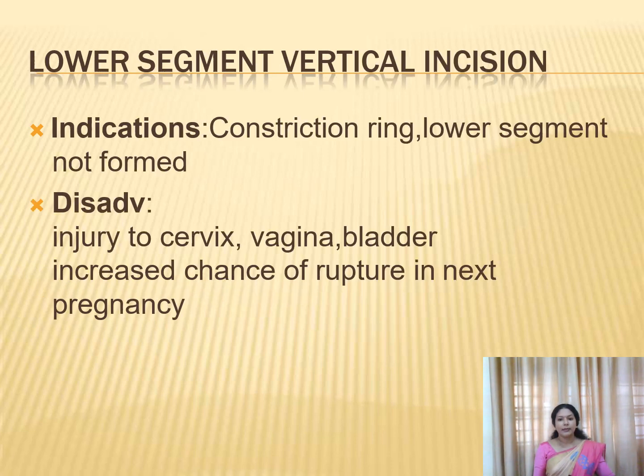Next, lower segment vertical incision. In some cases, after making a lower segment incision, sometimes we may make it vertical. The indications include a constriction ring, or if the lower segment is not formed. But the disadvantages include it may produce injury to the cervix, vagina or bladder. There is a chance for rupture of the uterus in the subsequent pregnancy.